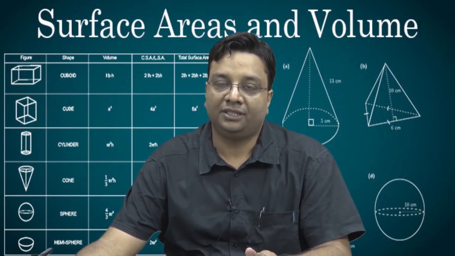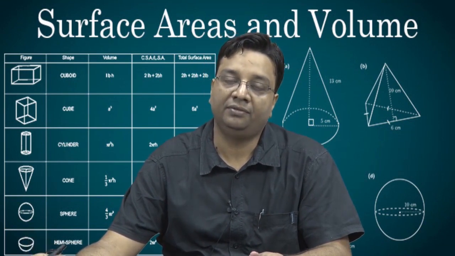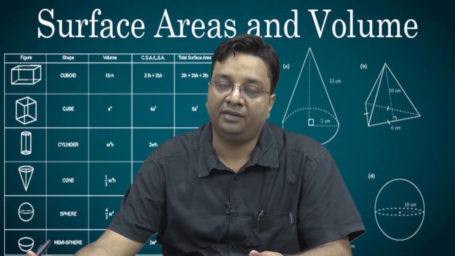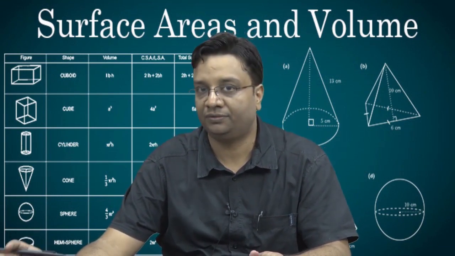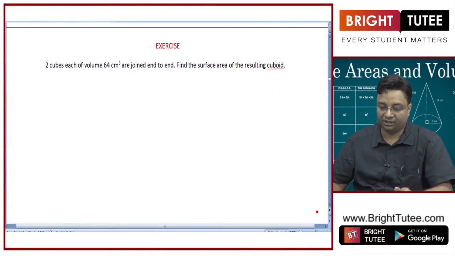In the last lecture we were discussing surface area and volumes, introduction, and then we discussed surface areas of a combination of solids, right? And we took some examples also. Now we will move on to the exercise based on surface areas of combinations of solids. So let's see our first question here.